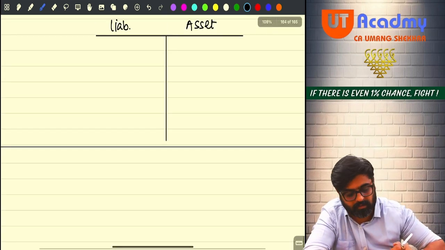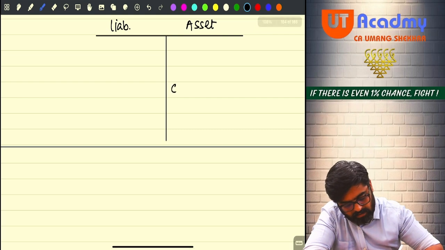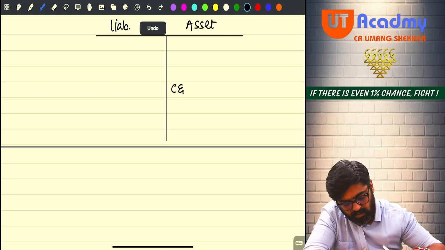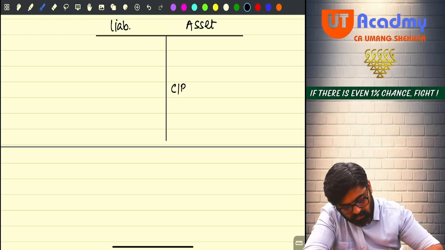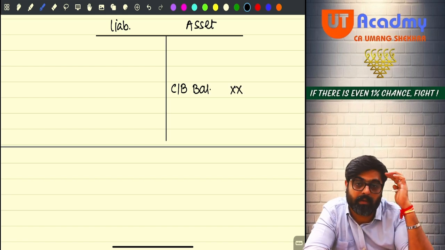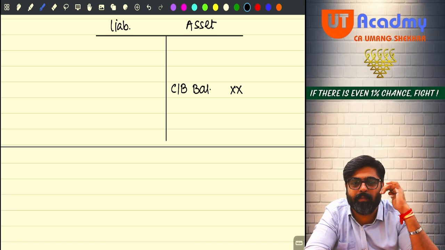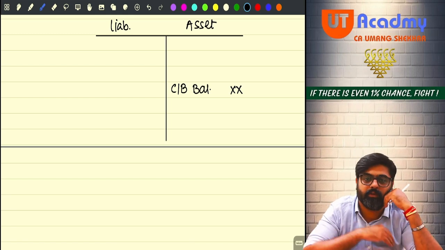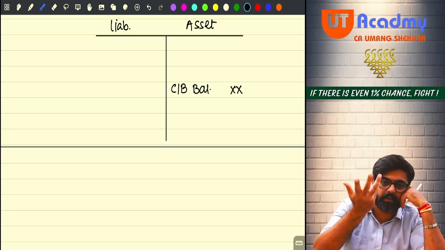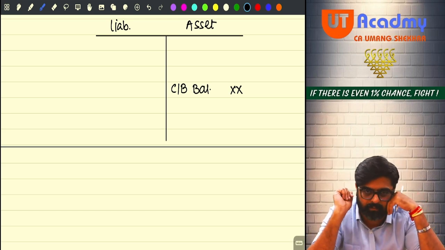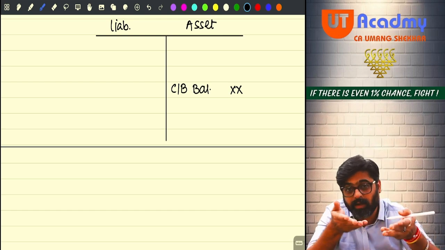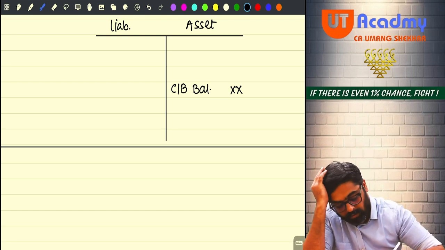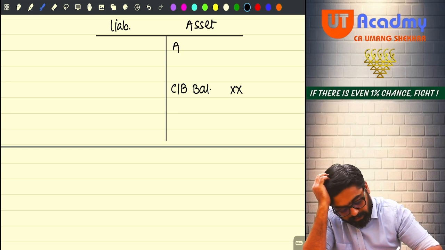On your asset side, cash and bank balance, the amount is there, but the company does not want to give this amount. Why? Because if this is given, then definitely it is dividend. So distribution of cash will be treated as dividend. So to avoid that, the company can give what? Any asset.